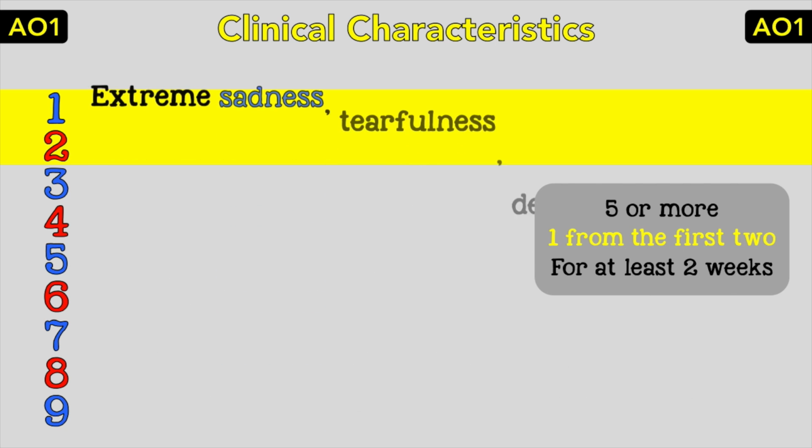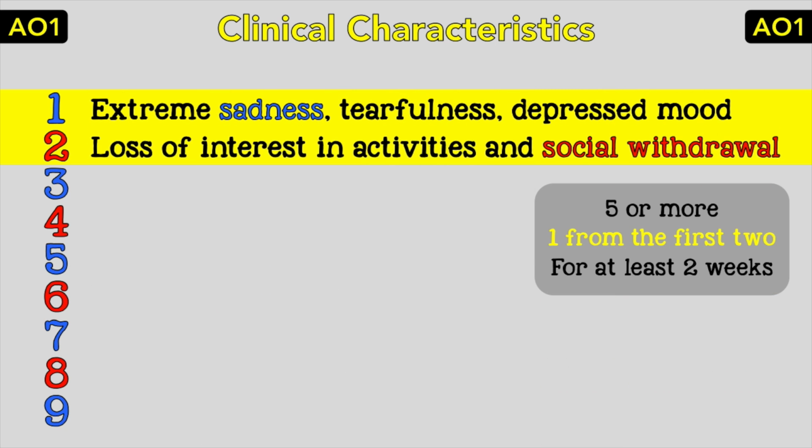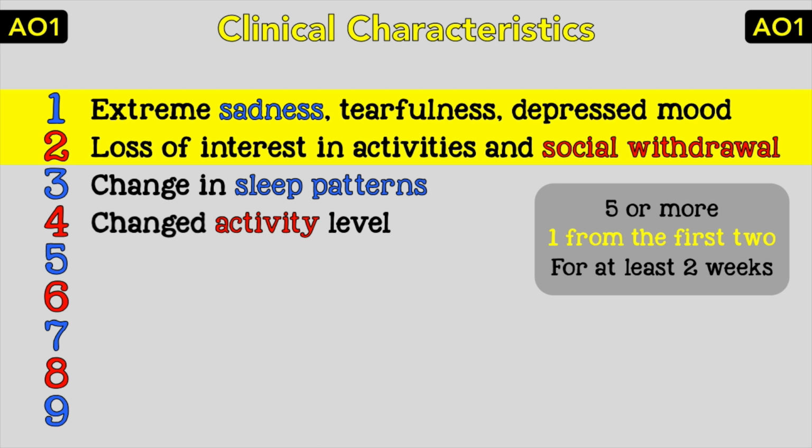The first is extreme sadness, tearfulness and depressed mood. The second is loss of interest in and pleasure in usual activities together with social withdrawal. The third is disturbed sleep, either loss of sleep or more sleep than usual. The fourth is changed activity level, often agitated or maybe slowed down and lethargic. The fifth is disturbed appetite and weight change, which can either be significant gain or loss.